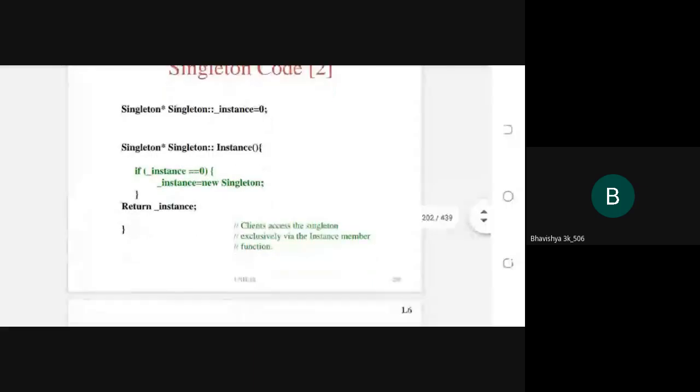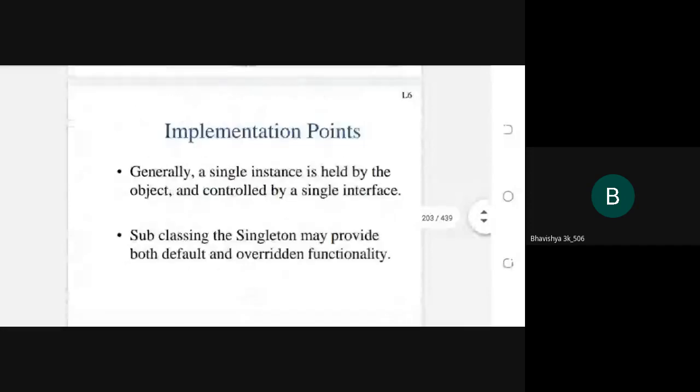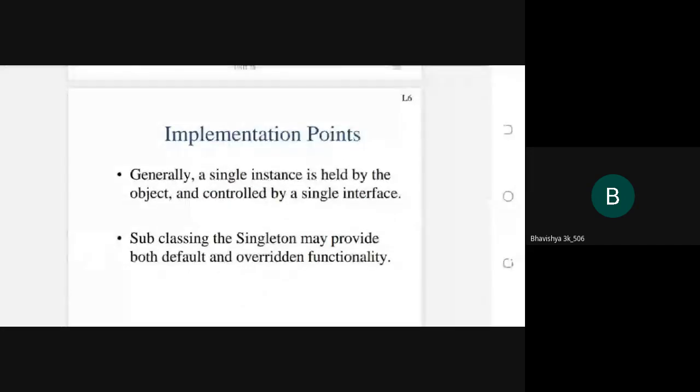Usually here, by that function you access the singleton, then return the only one instance. So from this, one single instance. So this is the best example of the singleton design pattern. I already told you the implementation of that point, and I will tell you another point, related patterns.